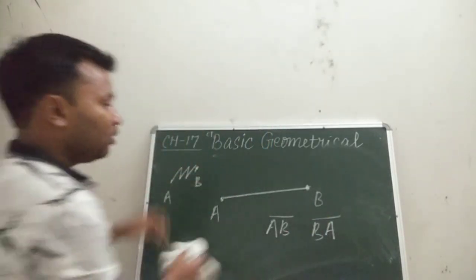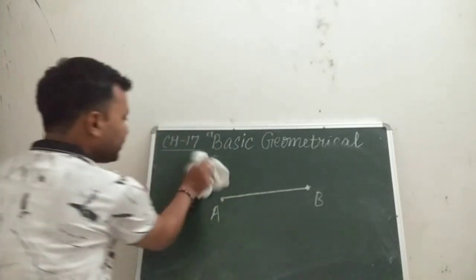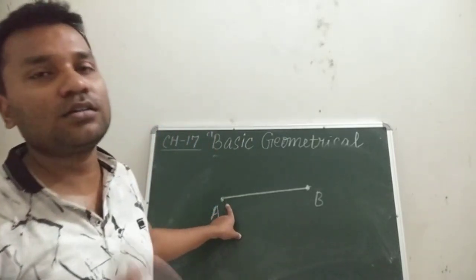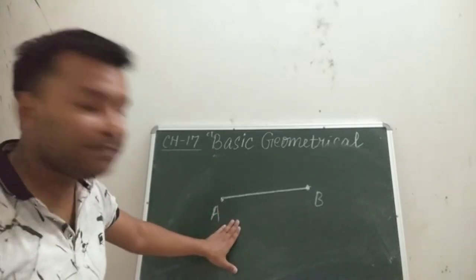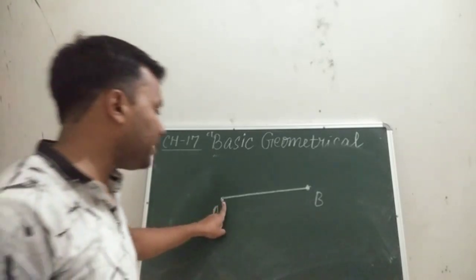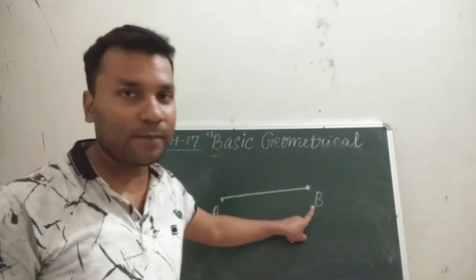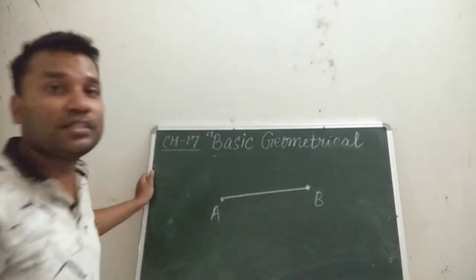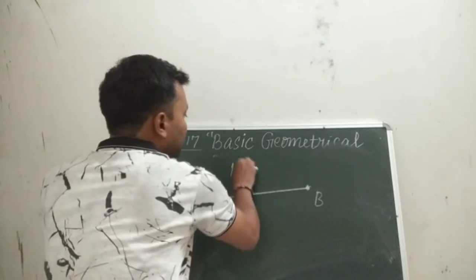Okay students, as you can see clearly here, in any line segment there are two endpoints. In this particular example, the two endpoints are A and B. And the distance between these 2 points is known as the length of the line segment.